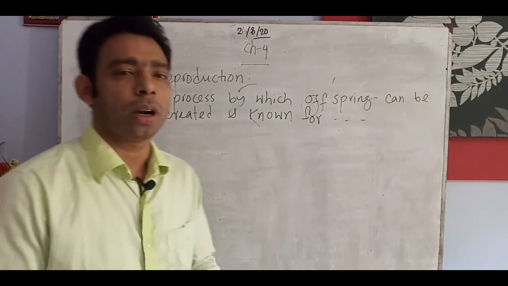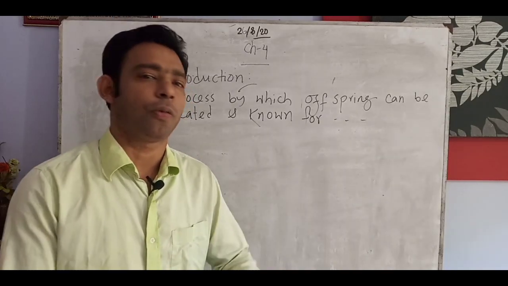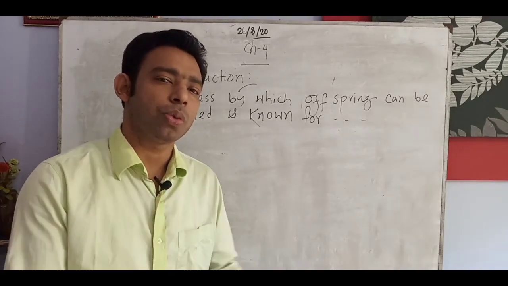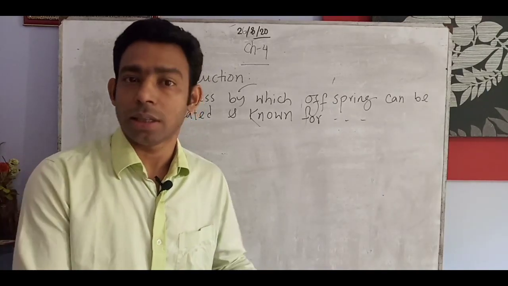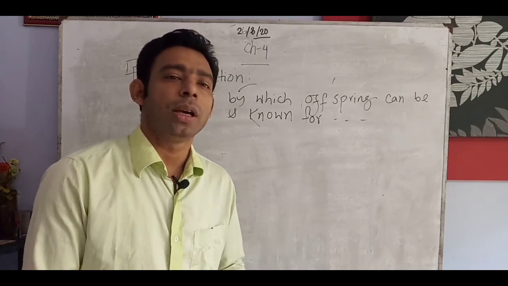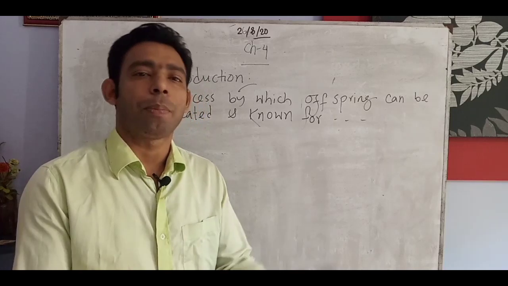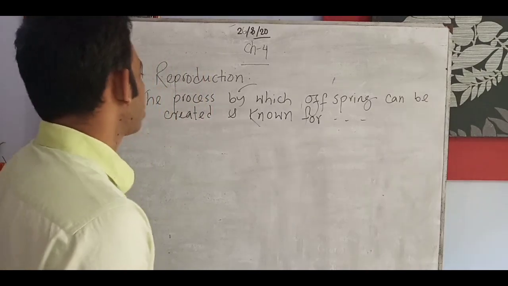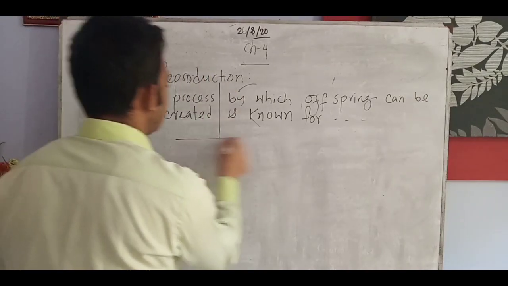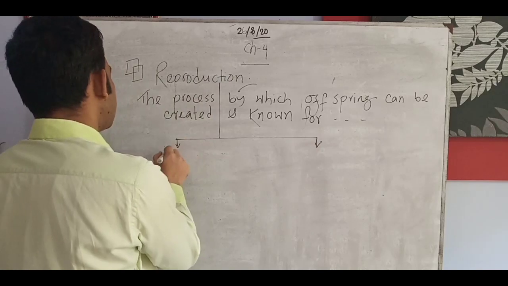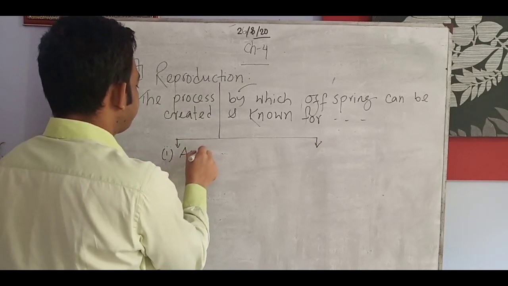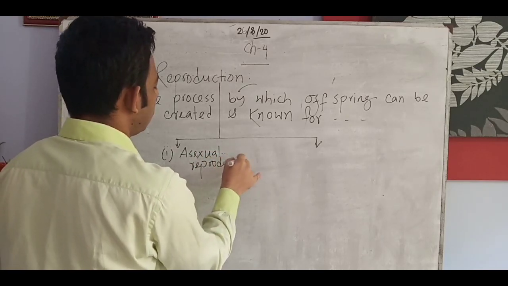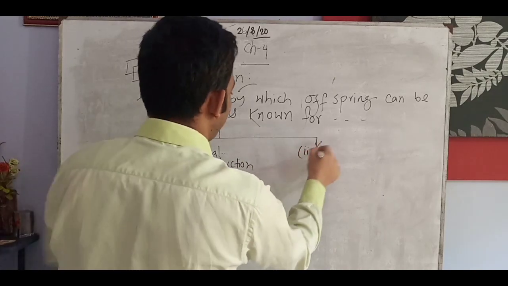So reproduction is a general phenomenon, a very natural phenomenon, but very important. In case of the plant, it is the total chapter. In case of the plant, a new plant can be created by a process, and that process is termed reproduction. Reproduction types are of two kinds in plants also: one is asexual reproduction, and another one is sexual reproduction.